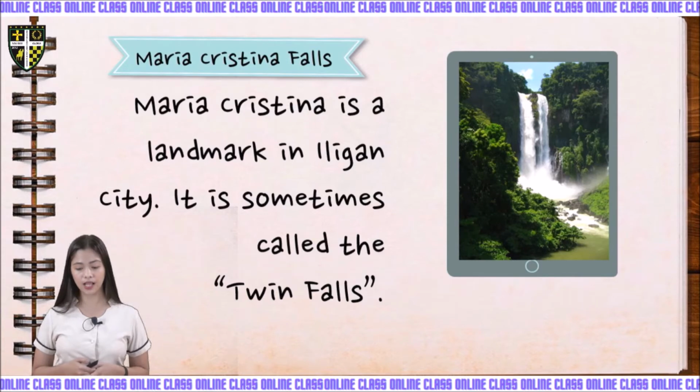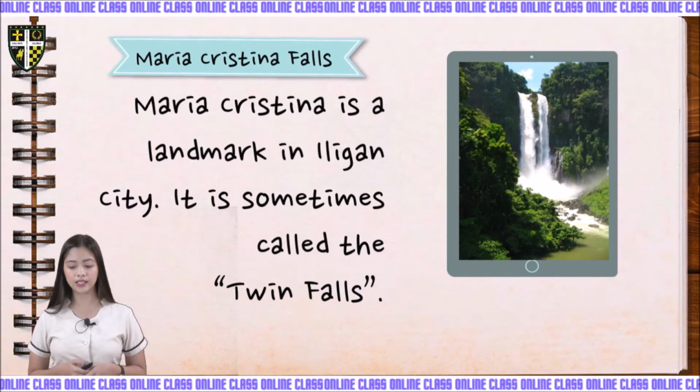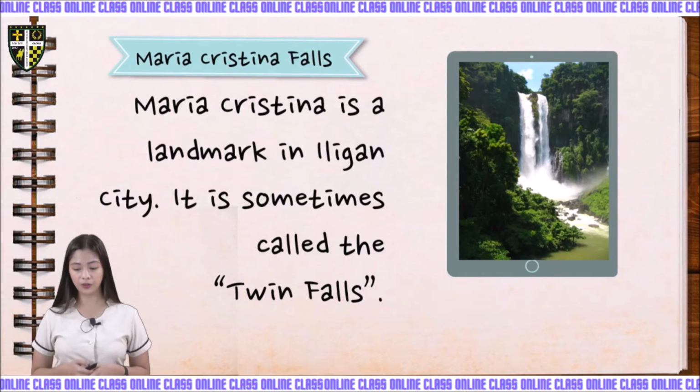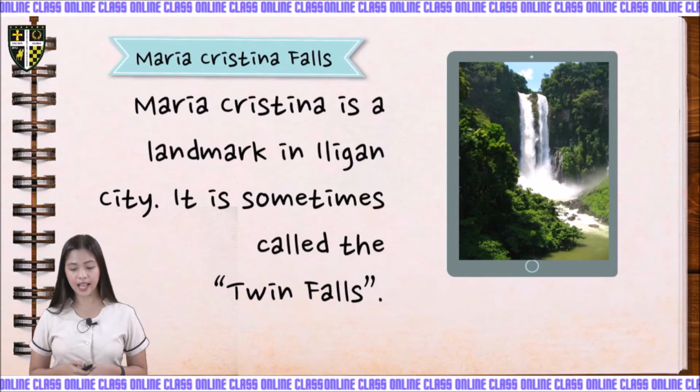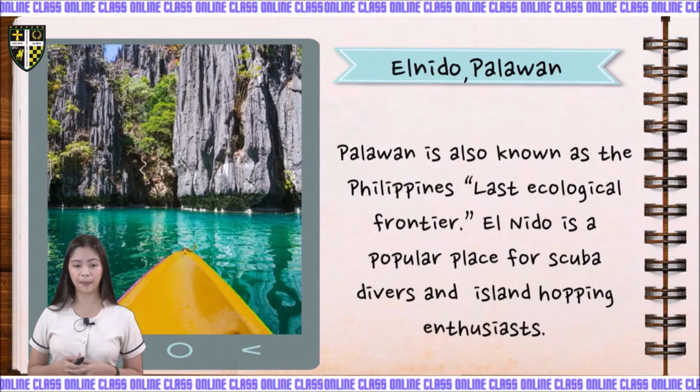It is called the Twin Falls because of the horizontal rock that seemingly divides the falls into two. Aside from its scenic look, it is also the primary source of hydroelectricity of the city's industry.